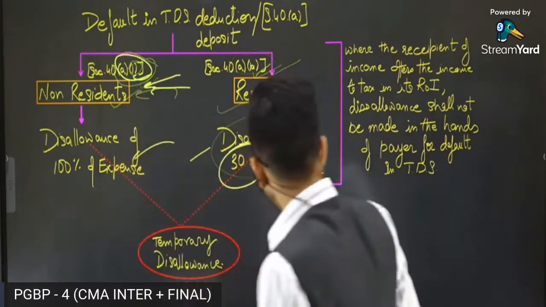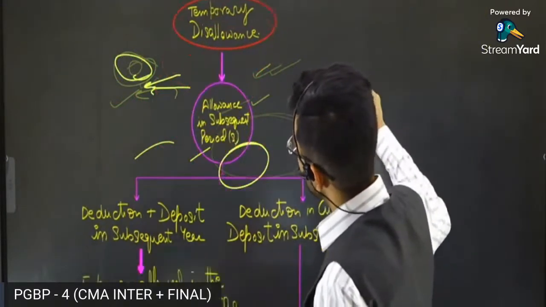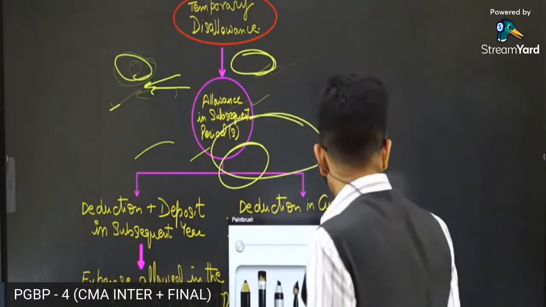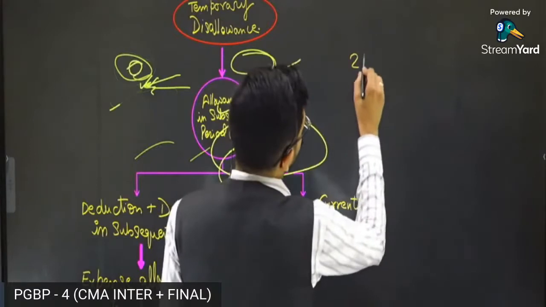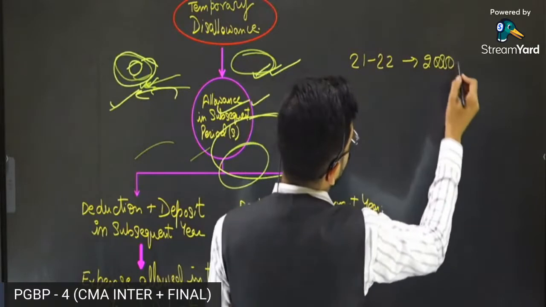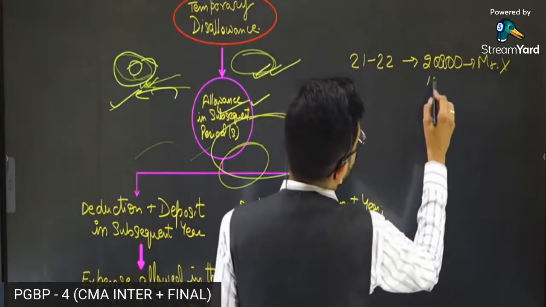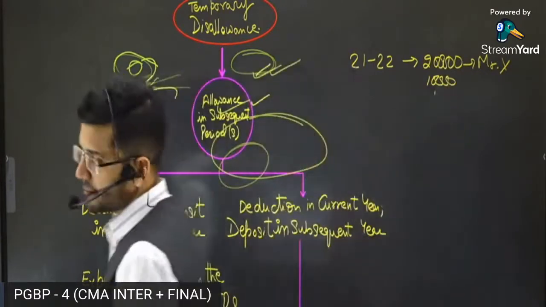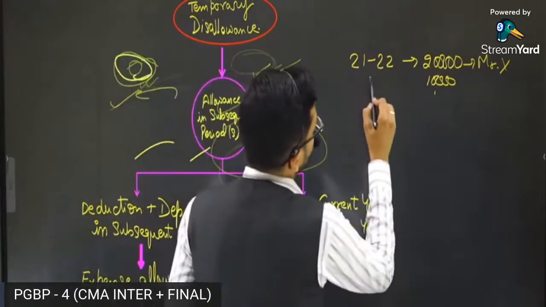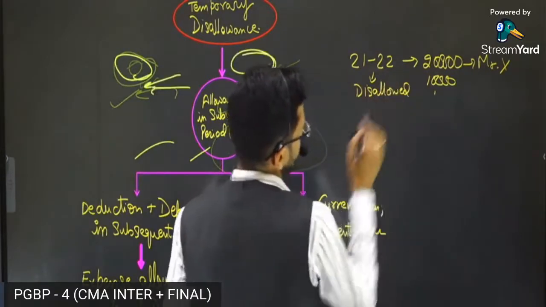Temporary disallowance. The disallowance of TDS which is made in the current year is a temporary disallowance, which means, I'll give you an example. In the year 2021-22, Reliance Industries Limited paid 2 lakh rupees to Mr. X. This was subject to TDS of 10,000 rupees, but Reliance Industries Limited did not deduct TDS on this particular amount while making payment to Mr. X. So obviously, guys, the amount will be disallowed in financial year 2021-22.